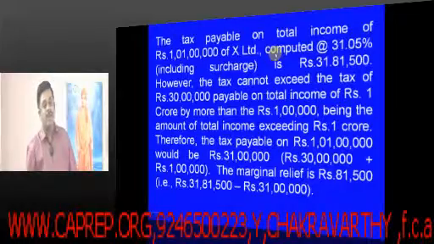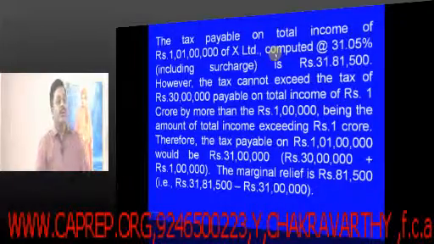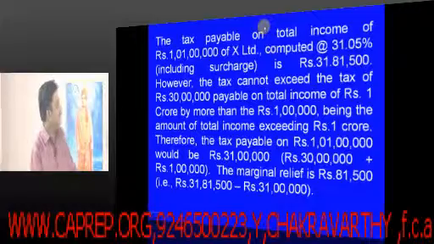So, make use of that particular formula to calculate the tax.